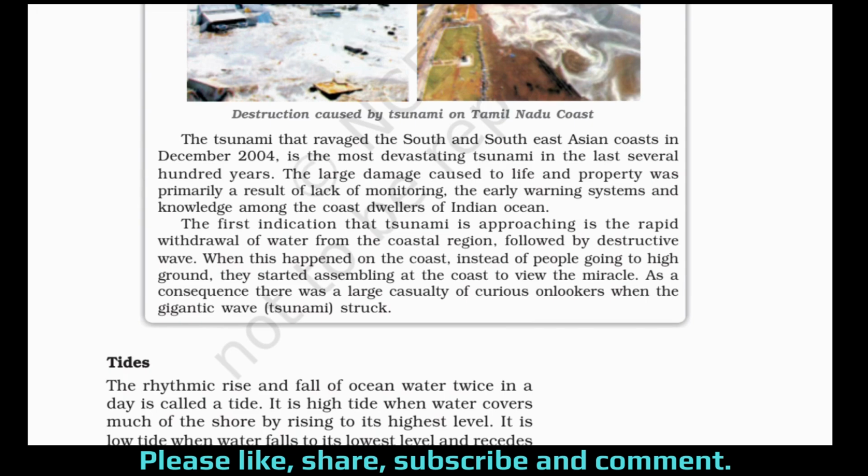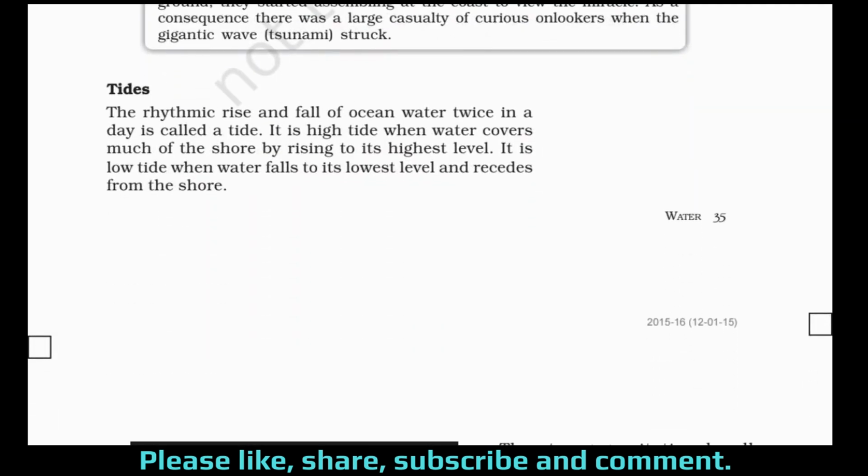The first indication that a tsunami is approaching is the rapid withdrawal of water from the coastal region, followed by a destructive wave. When this happened on the coast, instead of people going to high ground, they started assembling at the coast to view the miracle. As a consequence, there was a large casualty of curious onlookers when the gigantic tsunami wave struck. If these people had gone away from the coast, they would have been able to save their lives. But instead of going away from the coast, they went towards it to view the miracle, and that led to huge destruction and a large number of casualties at that time. So many people were killed.